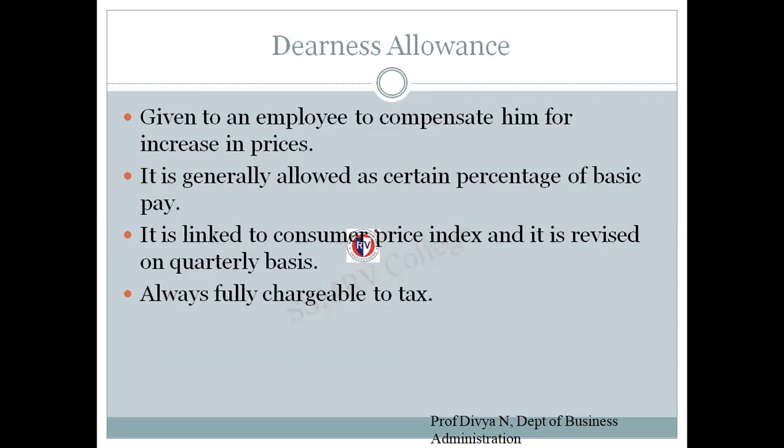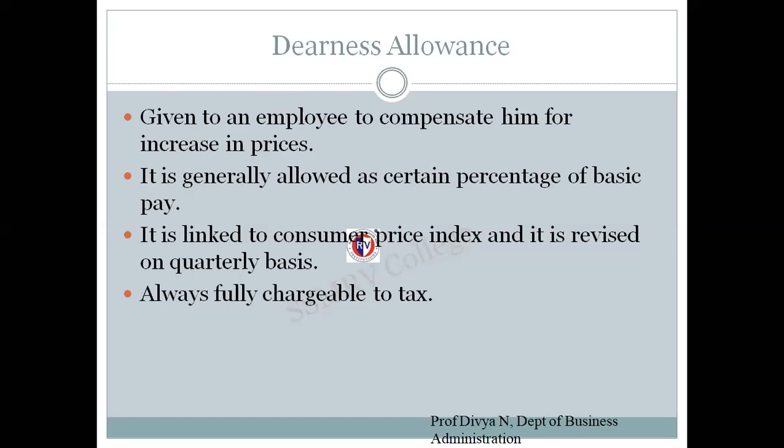Up next, the second component under basic salary is dearness allowance. What is this dearness allowance? It is one of the measures taken by the Income Tax Act, or the Wages Act, wherein they provide some extra money with the increase in prices of goods and services. That is to compensate the employees for the increase in the prices of goods and services.